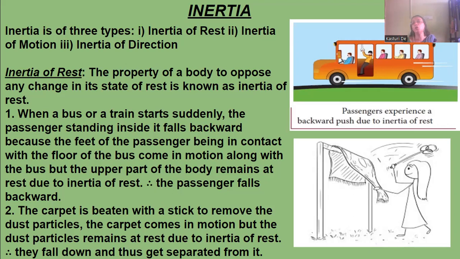The lower part of the body of the person who was standing also starts moving. But the upper part of the body remains at rest. So as the lower part of the body moves forward, the upper part falls backward because it is still at rest due to its property of inertia of rest. That's why the passenger falls backward. Clear? Next is the carpet being beaten with a stick to remove the dust particles.